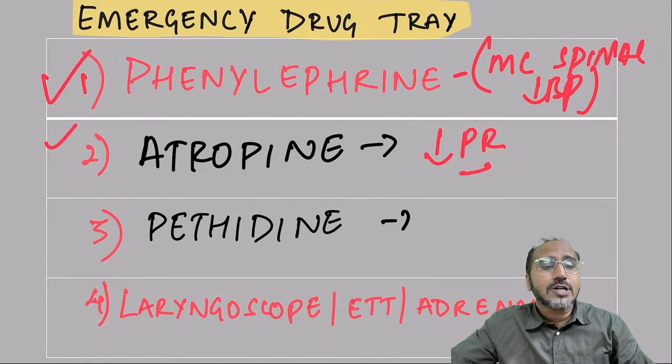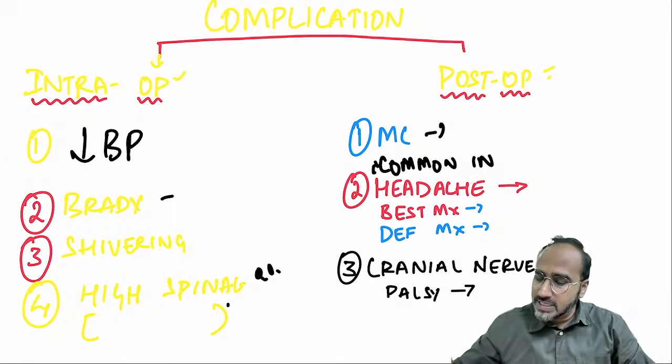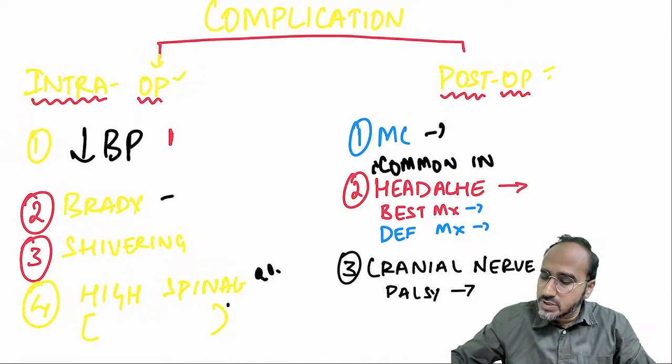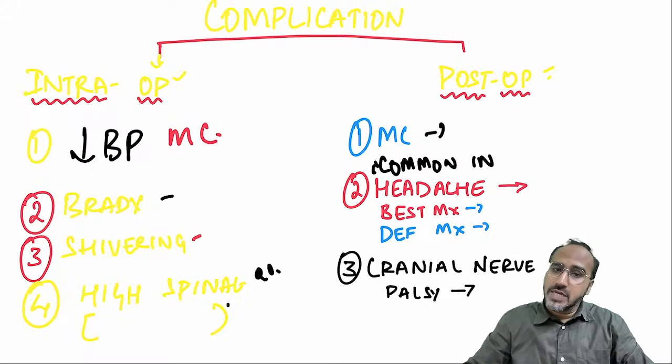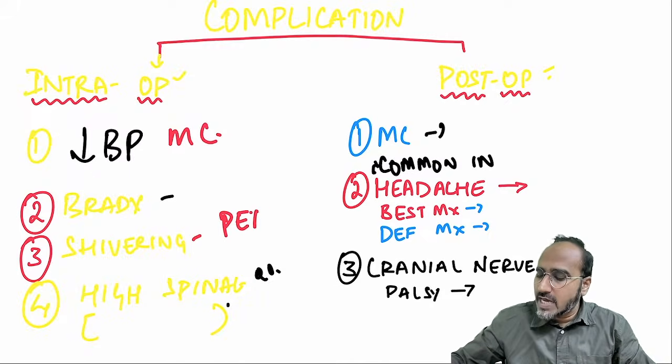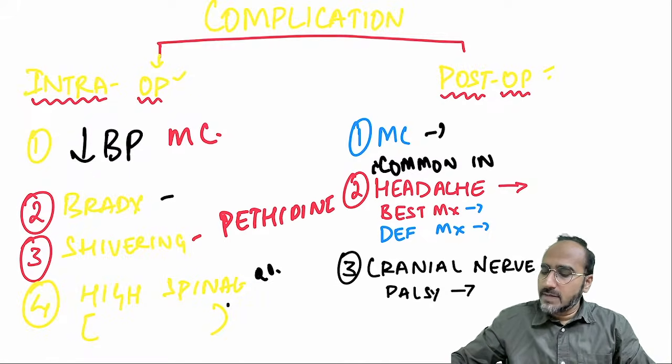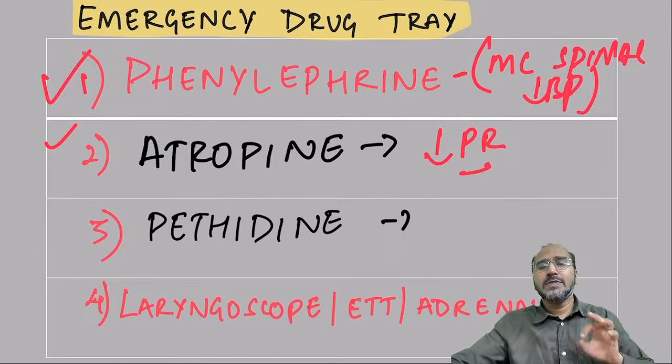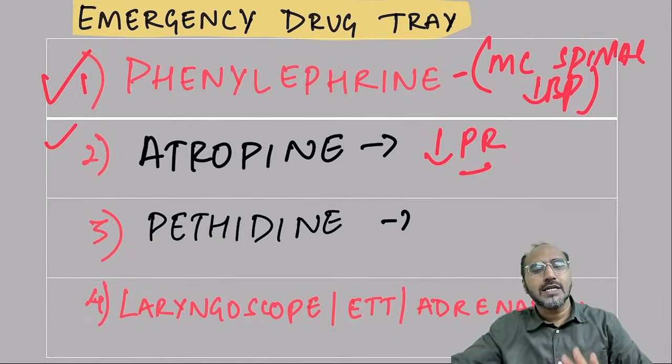Hence I keep atropine. The third intra-op complication that could occur in spinal anesthesia. We are discussing intra-op complications. The most common is hypotension. Second is bradycardia. Third is shivering. The patient might have shivering, and for shivering management I have kept pethidine with me. And lastly, in the emergency drug tray, I keep a laryngoscope, ET tube and adrenaline.